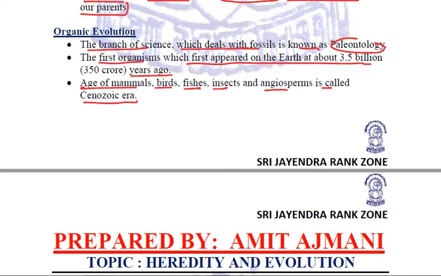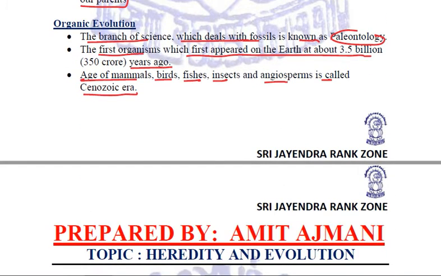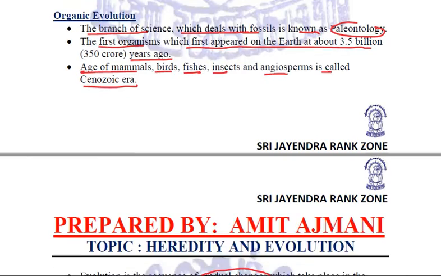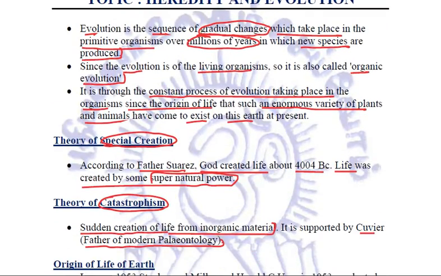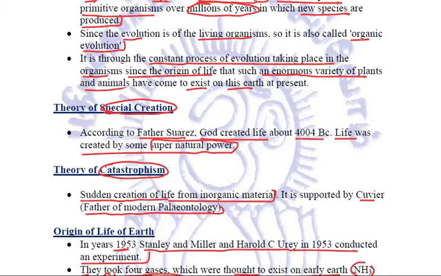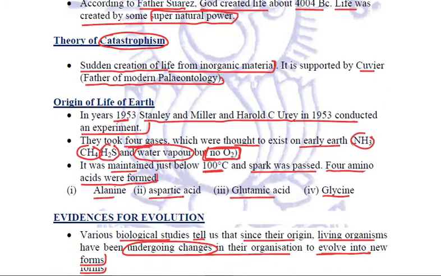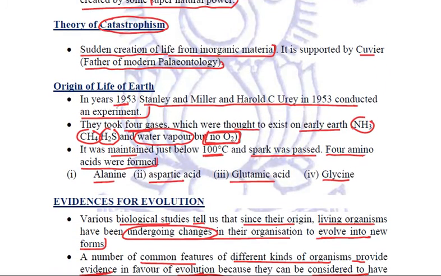Fine. Then we talked about organic evolution and the Cenozoic era. Then we discussed a bit about evolution and the various theories associated with it. Theory of special creation, theory of catastrophism, how life was considered to be originated on Earth, and Miller and Urey experiment. 4 gases you need to remember.